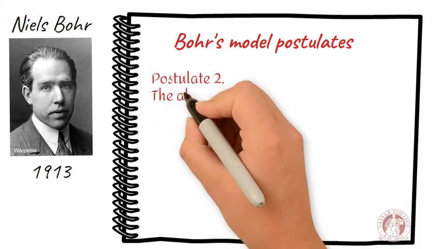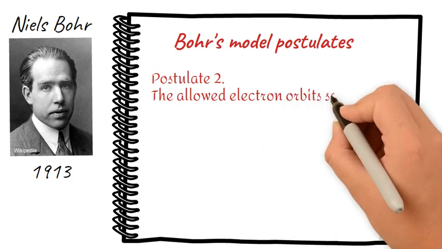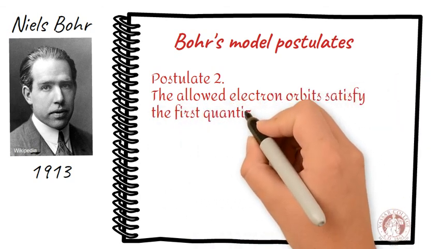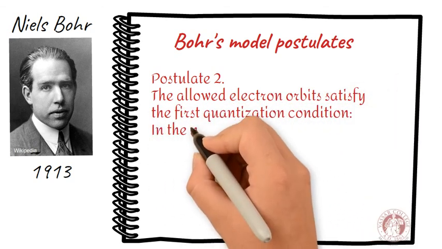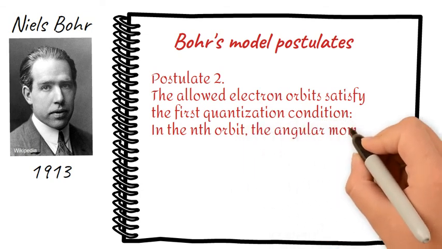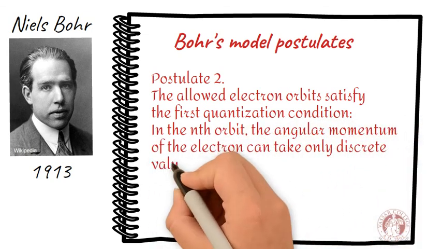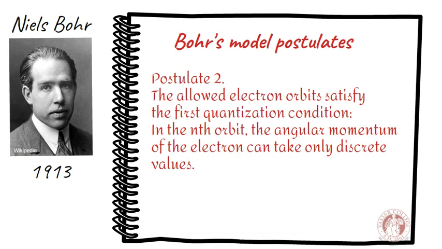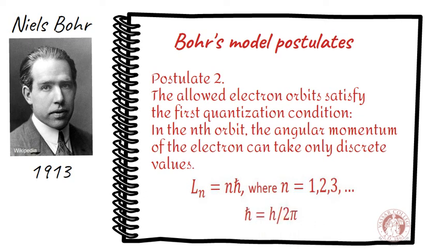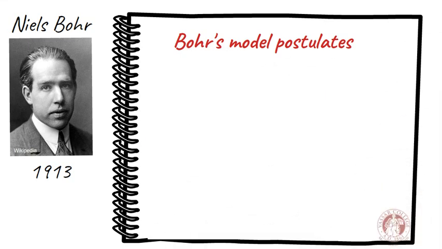Postulate 2. The allowed electron orbits satisfy the first quantization condition. In the nth orbit, the angular momentum L(n) of the electron can take only discrete values, as follows, with h bar, the reduced Planck's constant, with this value. The quantized angular momentum will be studied in a future video.